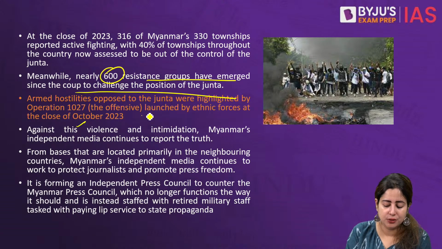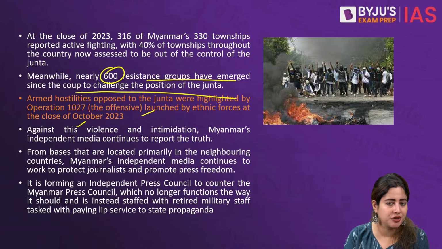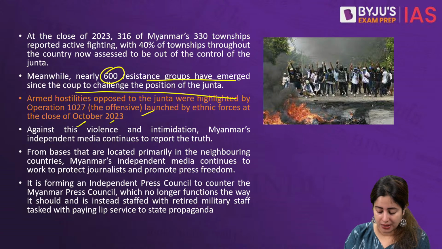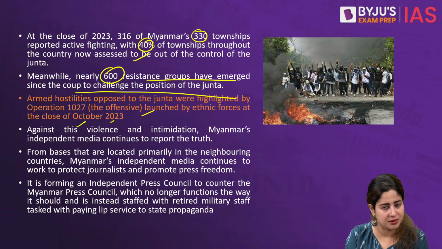And as I said, the offensive launched by the ethnic Three Brotherhood Alliance only kept on creating violence and intimidation. The Three Brotherhood Alliance also often finds support from China. But the reality today is that more than about 40% of townships across Myanmar are war zones. 316 of a total of 330 townships are experiencing active fighting all the time. And this is the data of 2023.